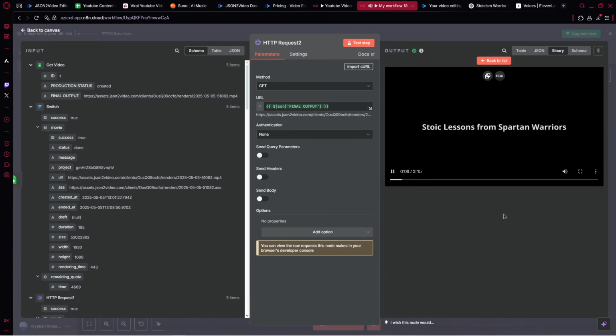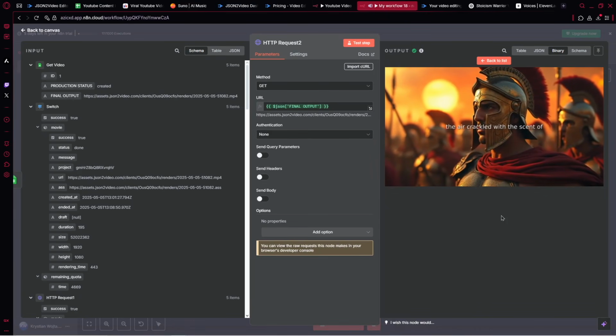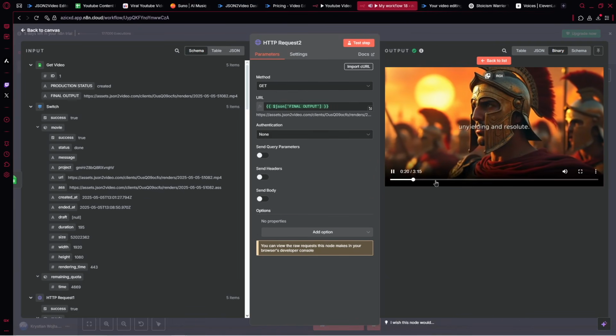Stoic lessons from Spartan warriors. In the heart of ancient Sparta, the air crackled with the scent of valor. Warriors stood as oaks in a tempest, unyielding and resolute.